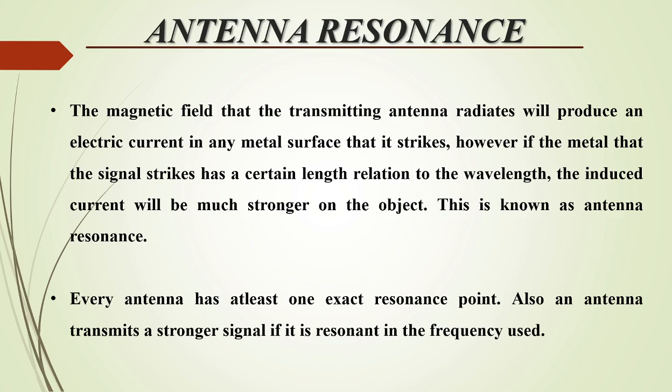The magnetic field that the transmitting antenna radiates will produce an electric current in any metal surface that it strikes. However, if the metal that the signal strikes has a certain length relation to the wavelength, the induced current will be much stronger on the object, and this is known as antenna resonance. Every antenna has at least one exact resonance point. An antenna transmits a stronger signal if it is resonant at the frequency used. So it is a very important phenomenon, antenna resonance. To transmit a stronger signal, it must be resonant at that frequency.